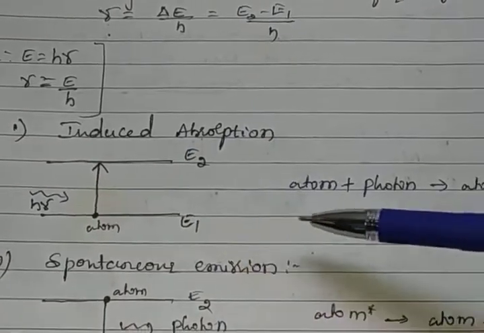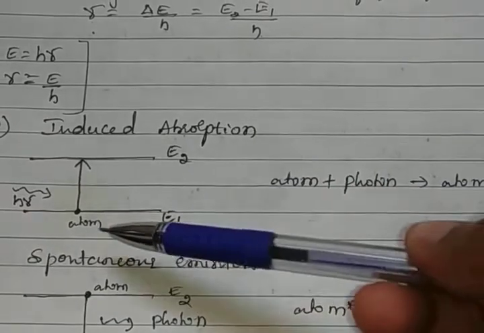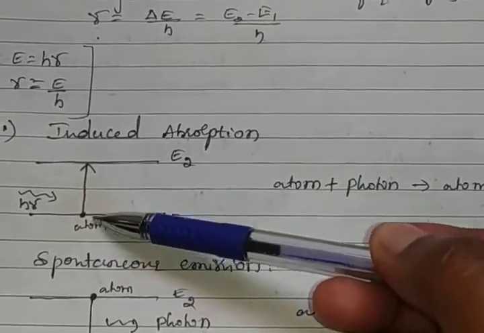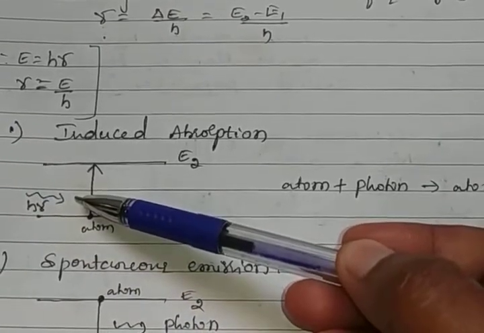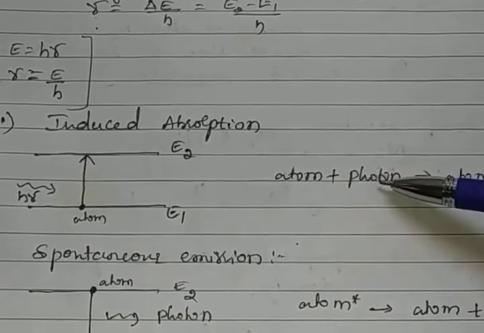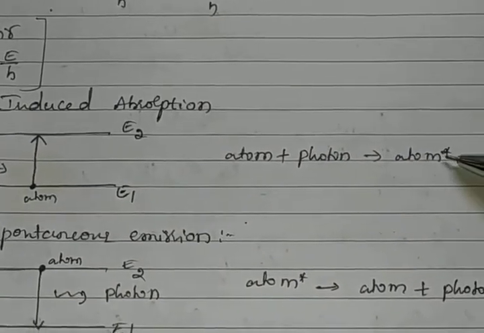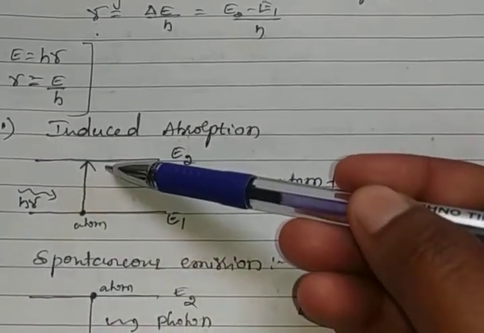This is represented as atom plus photon. Atom in ground state plus photon, that is the external photon frequency, gives atom star. Atom star is represented by atoms in the excited state.